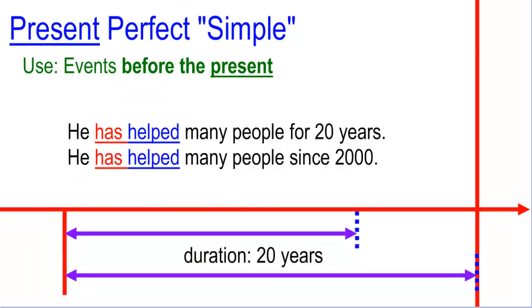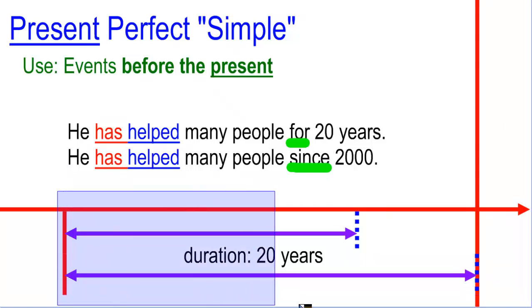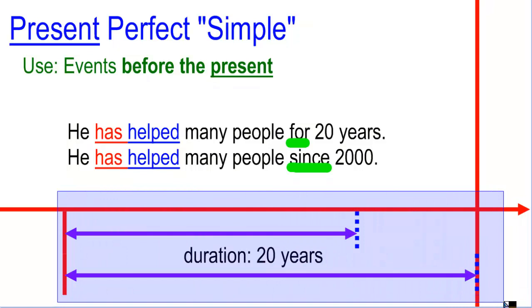And finally, the one that is a little bit arbitrary and a little bit ambiguous is when you talk about periods of time. He has helped many people for 20 years, or he has helped many people since 2000. When you use the expressions for and since, you are implying that he started in one moment in the past that we don't know, and then he continued the activity.